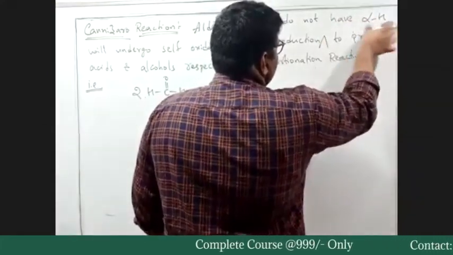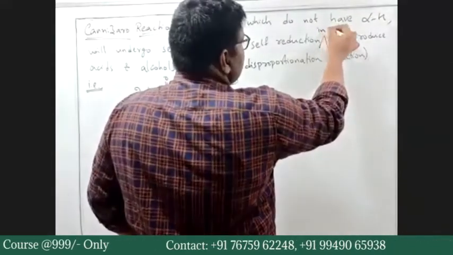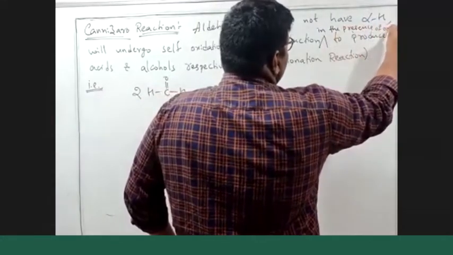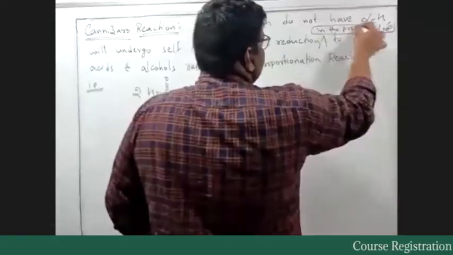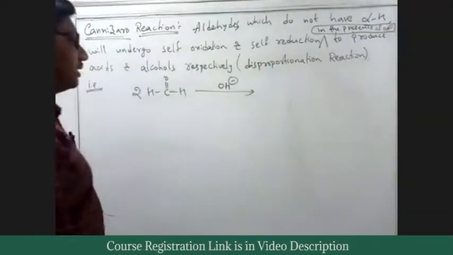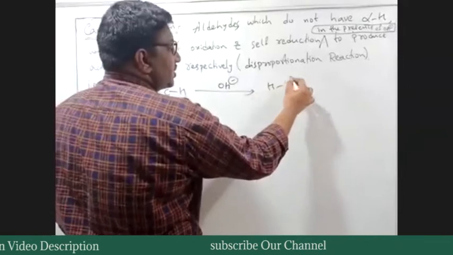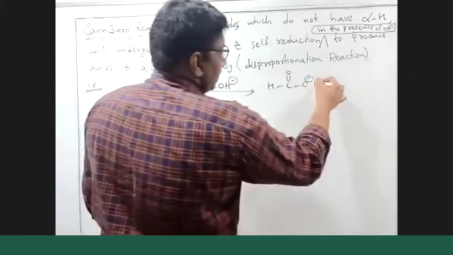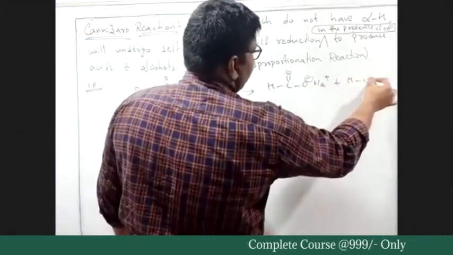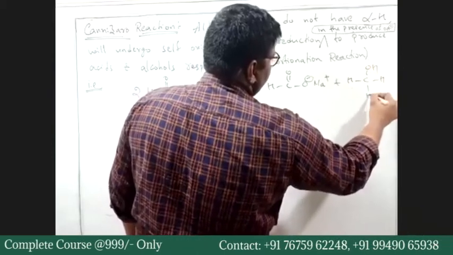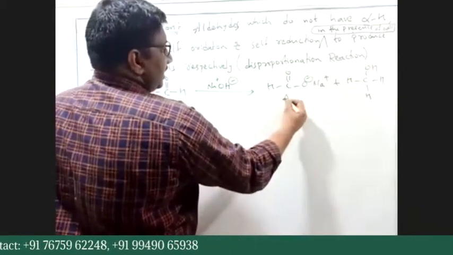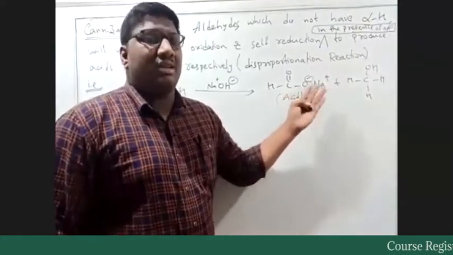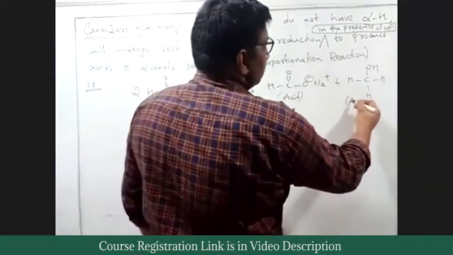Write that. Yesterday you have written that, right? In the presence of OH minus, we take NaOH, and we get HCOO minus Na plus, which is sodium formate, the salt of an acid, and CH3OH, methyl alcohol.